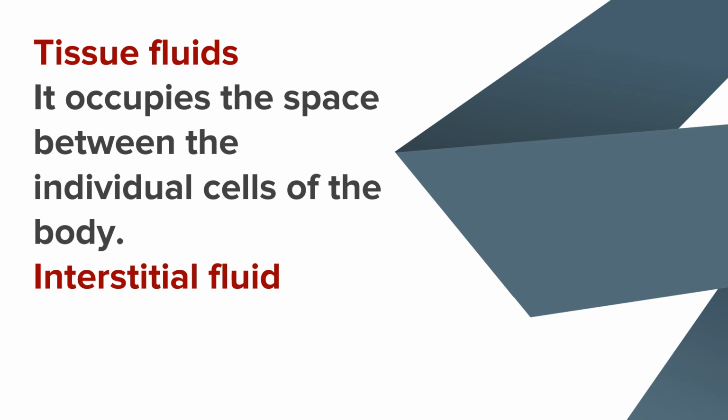Tissue is made up of a group of cells, and in between the cells some small gaps are there. The gaps are filled with fluids, and those fluids are called tissue fluids. We can define tissue fluids in this manner: it occupies the space between the individual cells of the body. And tissue fluid is also called interstitial fluid.